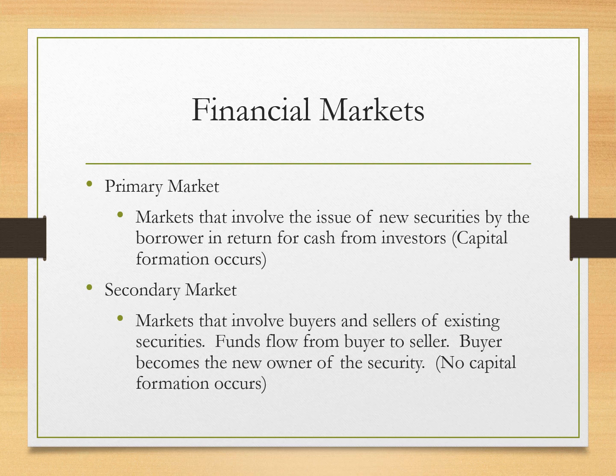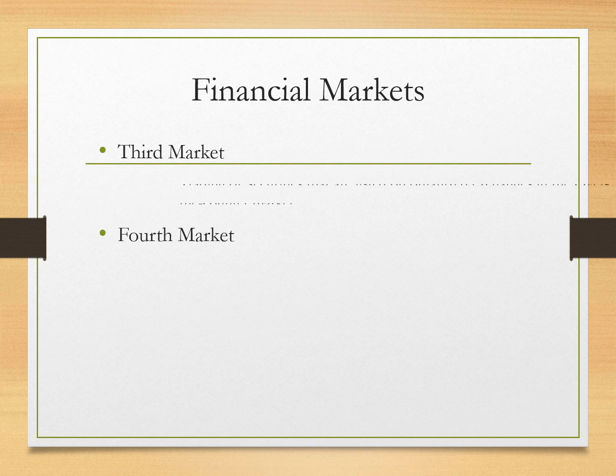Okay. Moving ahead to the next slide, that is the third market. The third market is the trading of securities that are listed on an organized exchange in an over-the-counter market. It is a market which we can say the financial market instruments have created. It's not a proper organized market. You can say it's an over-the-counter market, or a remote market or online market. But it has been created by a third party.